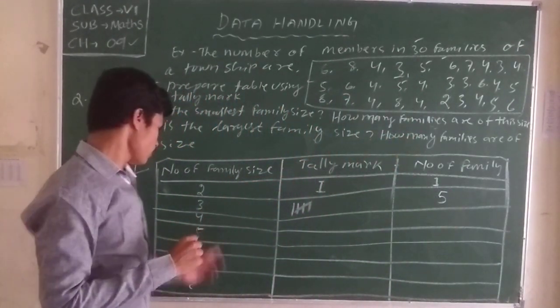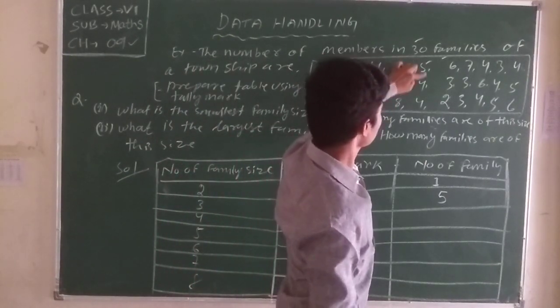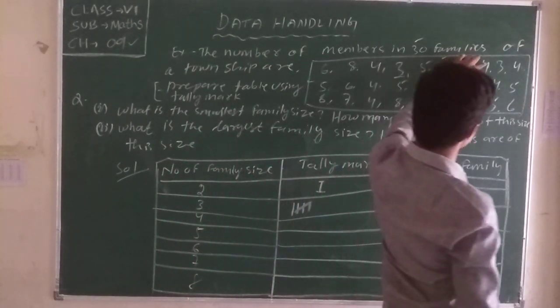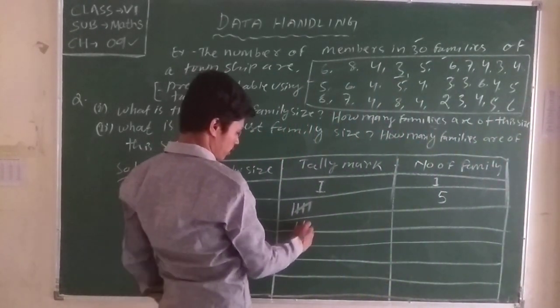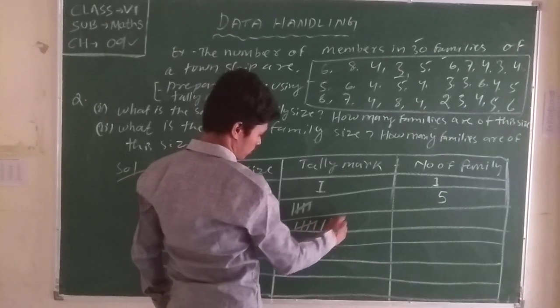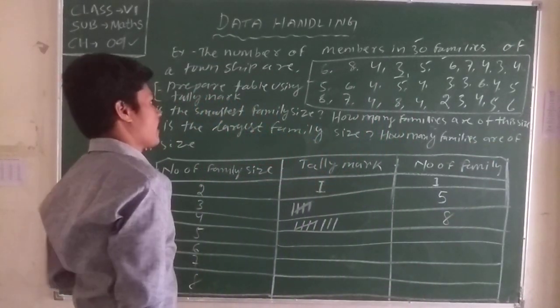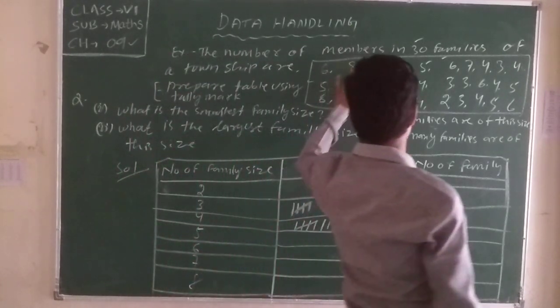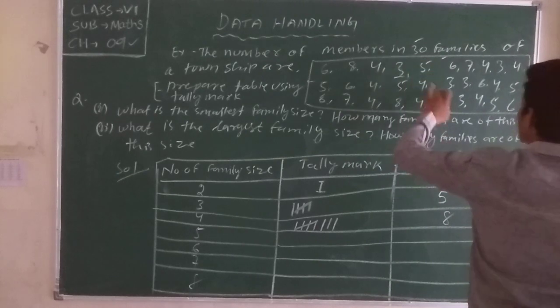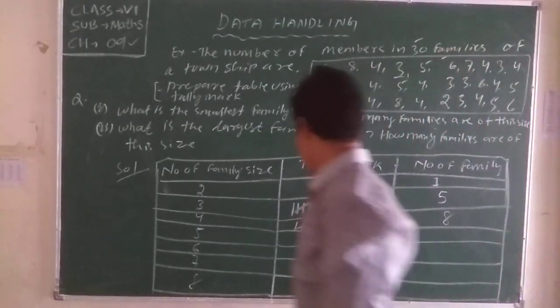But now after 4, count here 4: 1, 2, 3, 4, 5, 6, 7, 8. We use tally marks for 8. Okay. Now after 4, 5, how many 5s are there? 1, 2, 3, then 4, then 5. 5 families are there.